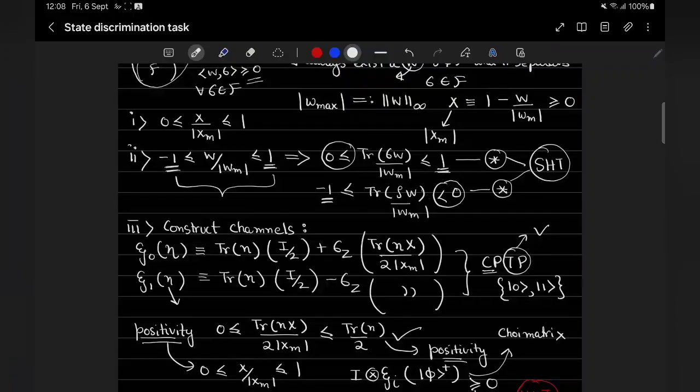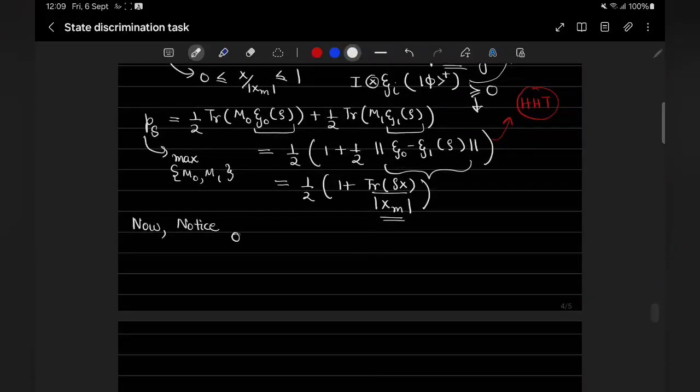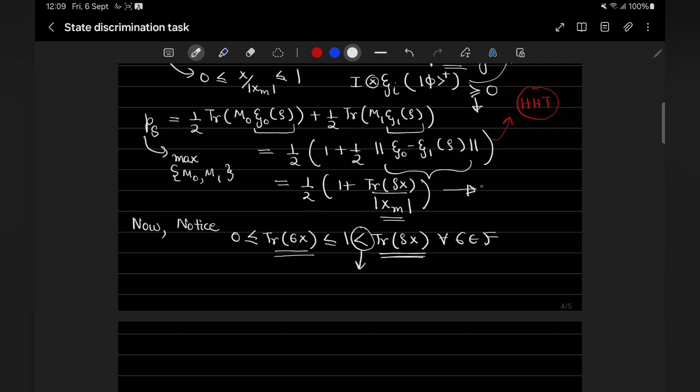So 1 minus this thing will always be between 0 and 2. So with this, notice that trace sigma x is less than 1, greater than trace rho x for all sigma belonging to the convex set F. So what this means is that my trace rho x will always have a higher value than my trace sigma x, and that value will exactly be greater. So this means that PS will always be high.